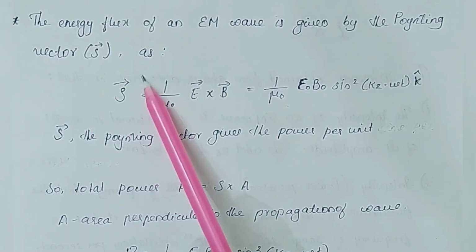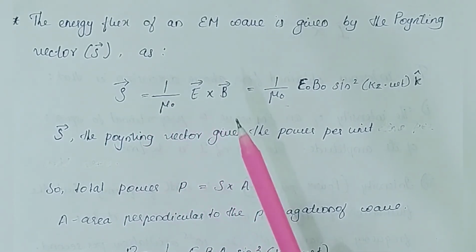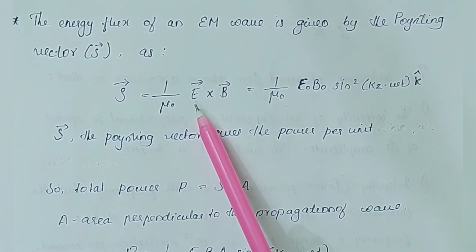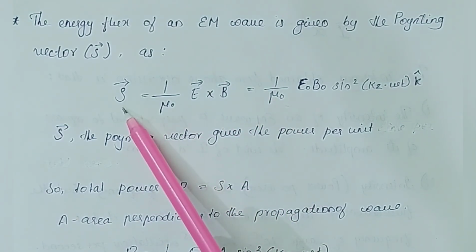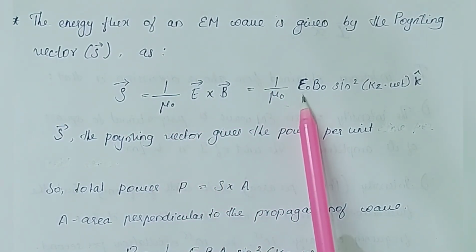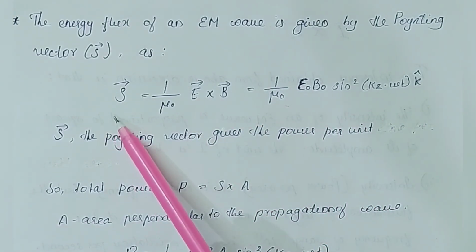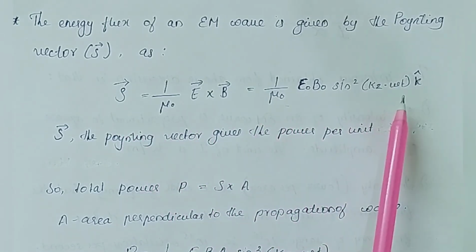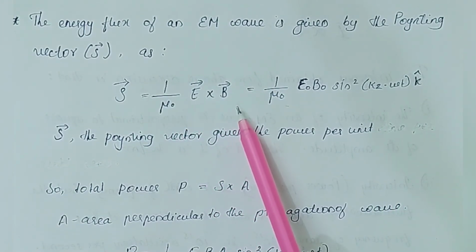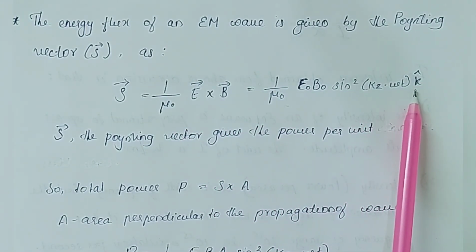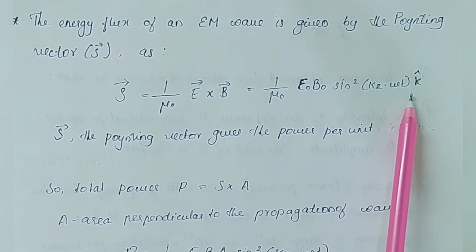Here we can see that vector S, the Poynting vector, is expressed as 1 by mu naught E cross B. We have already represented the electric field component and magnetic field component, and using that we obtain the expression for the Poynting vector as 1 by mu naught E naught B naught sin square (kz minus omega t) k cap. So we can clearly see that the Poynting vector has the direction of propagation of the wave itself. That is, the wave that we consider propagates along the z-axis, that is k cap, and we obtain the direction of the Poynting vector to be in the same direction.